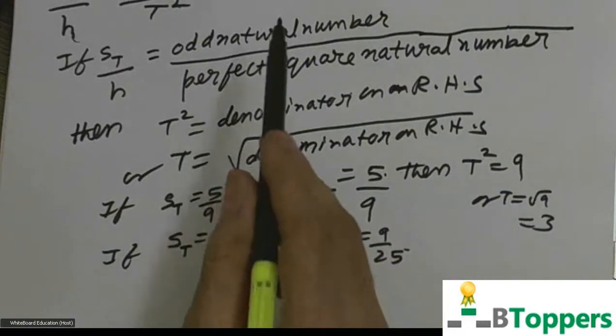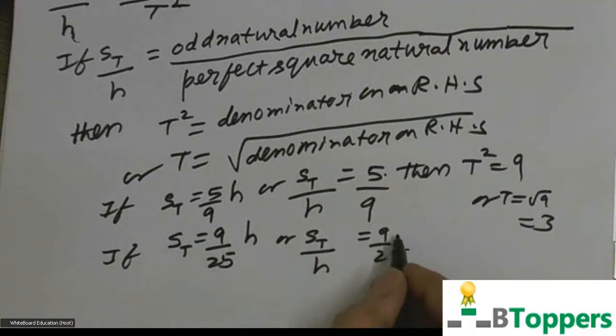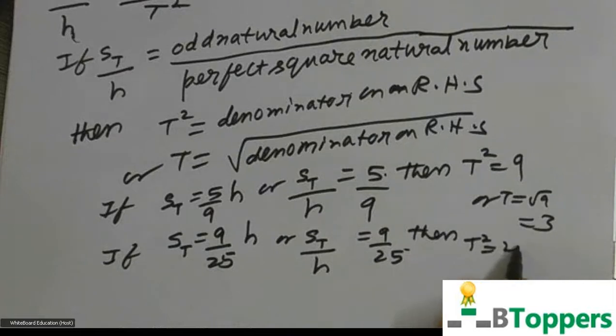Here 9 is an odd natural number, 25 is a perfect square natural number. So in this case, you can directly take t square numerically equal to 25, or t numerically equal to 5. But such a method can be used only in multiple choice questions, only when all four multiple choice options given in seconds are whole numbers without fractions.